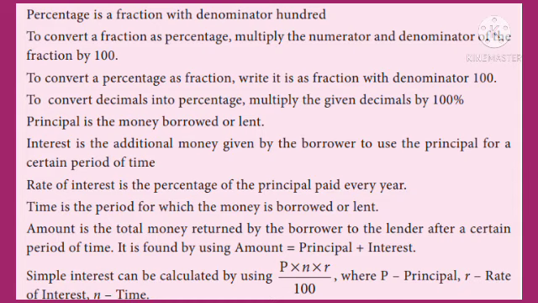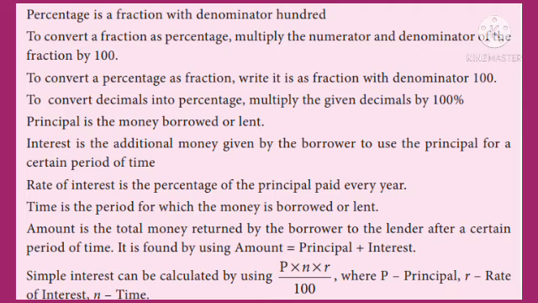Principal is the money borrowed or lent. Interest is the additional money given by the borrower to use the principal for a certain period of time. Rate of interest is the percentage of the principal paid every year. Time is the period for which the money is borrowed or lent.